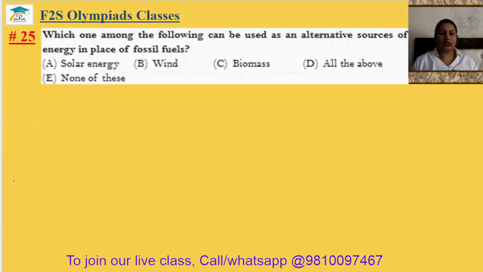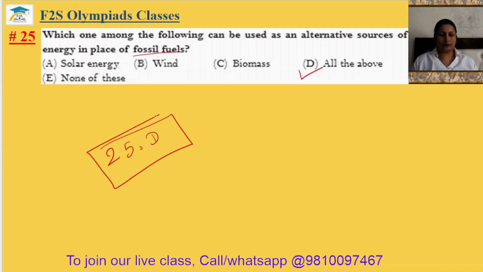Okay. Question number 25. Which among the following can be used as an alternative source of energy in place of fossil fuel? So solar energy, wind or biomass, all of the above. So I think all of the above is the alternative source of the energy in place of the fossil fuel. Okay, so 25th answer will be option D.